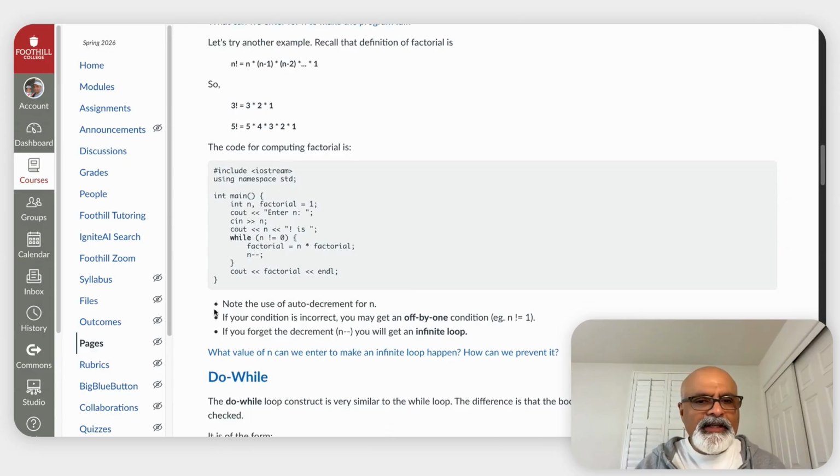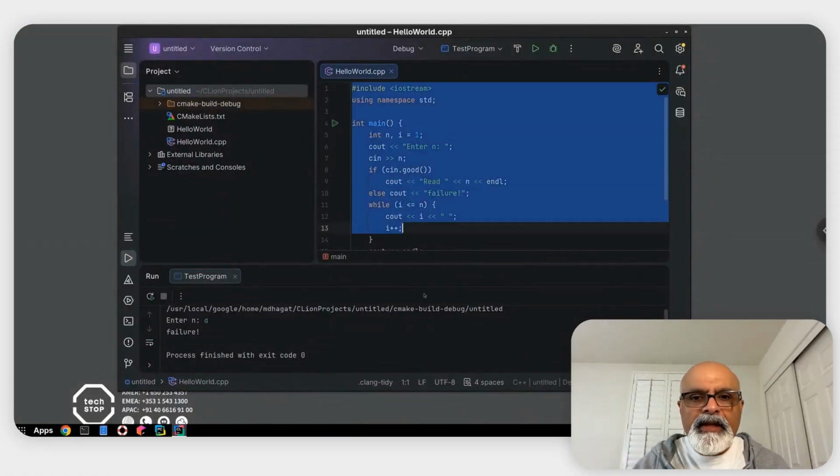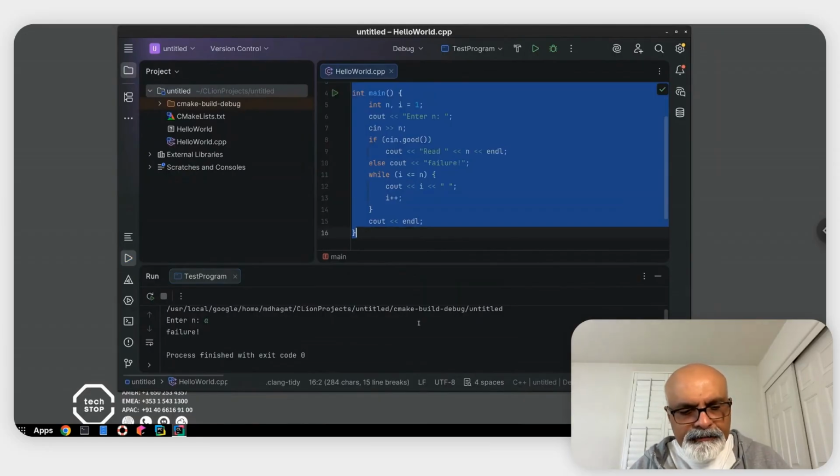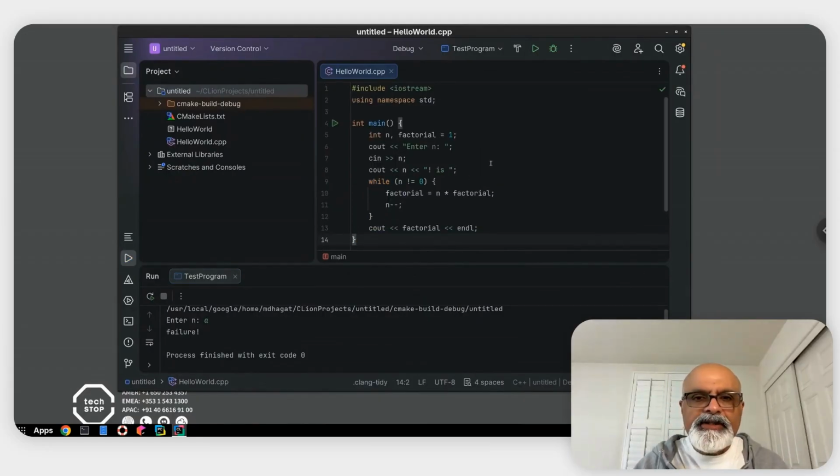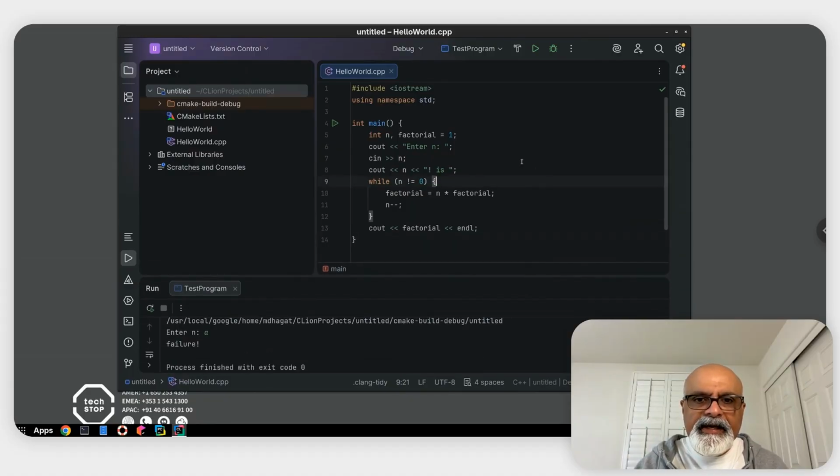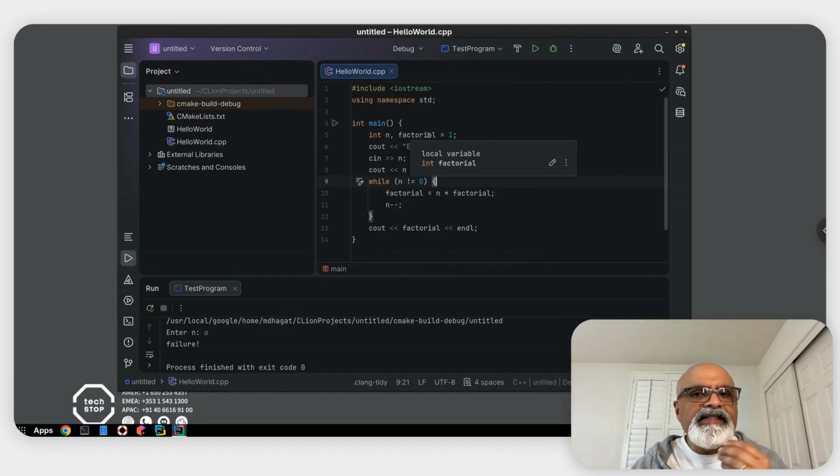Let's actually try this one out. I'll just copy it and we'll talk about it in the IDE. So let's go to the IDE and copy that code here, and let's talk about it. This is the code for factorial. What is happening here? Again, we have a couple of variables, n and factorial. n is what we're going to use as our loop variable, and factorial is the result that we will hold.